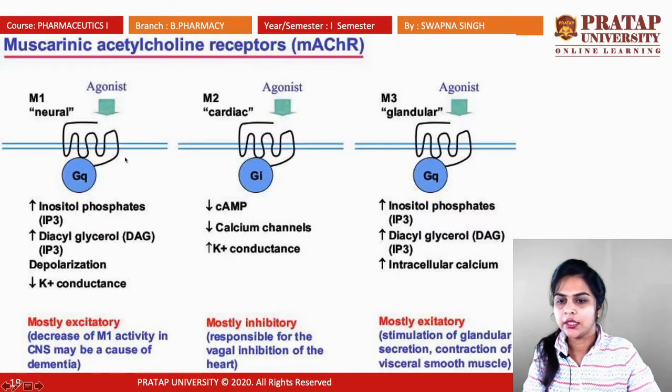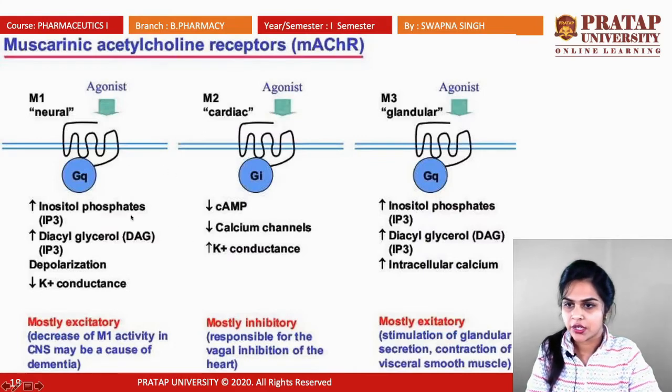Next, these are all the mechanisms of acetylcholine transduction. If we talk about M1, that is neural. See, agonist and antagonist, two things are there. Agonist means nerve impulses reach the organs and show their positive action. So that is known as agonist. And antagonist means they show the opposite action, or they can block that biological effect. So that is known as antagonist. So the M1 receptor shows agonist action.